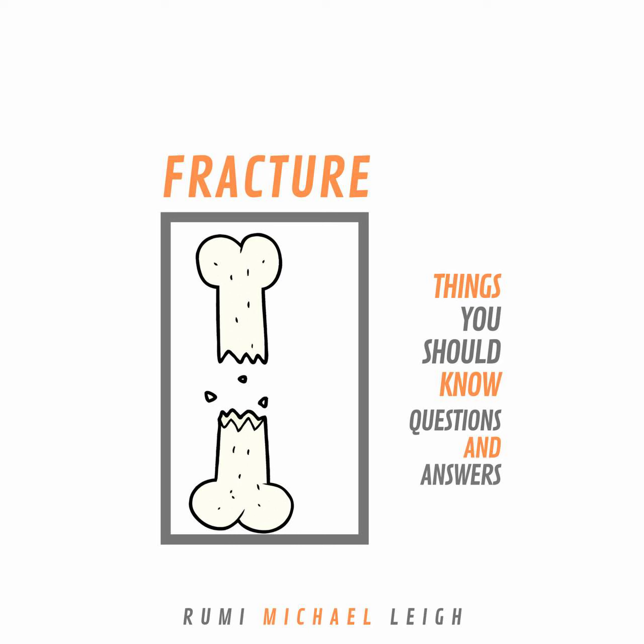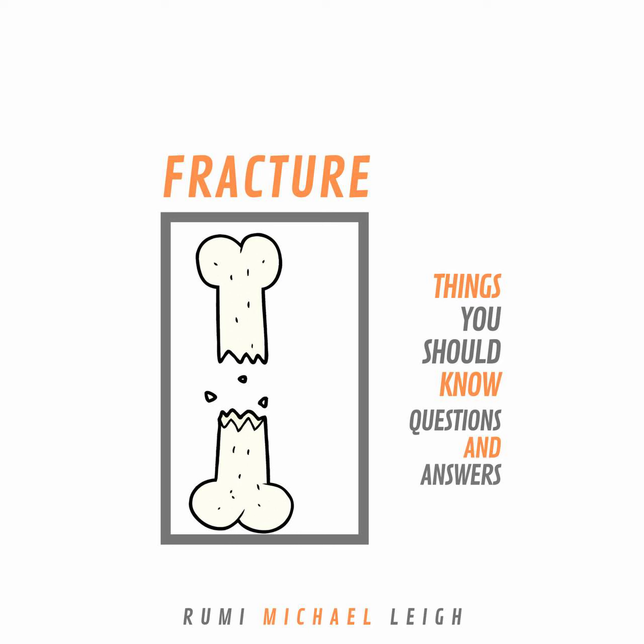9. What is a green stick fracture? A green stick fracture is a fracture in which a side of the bone is bent while the other side is broken. 10. Is a green stick fracture complete or an incomplete fracture? A green stick fracture is an incomplete fracture.